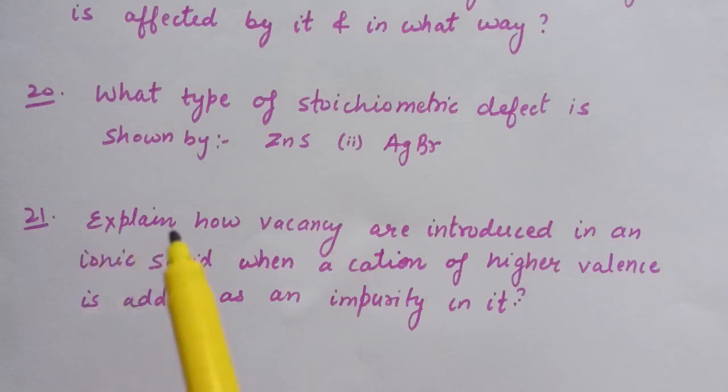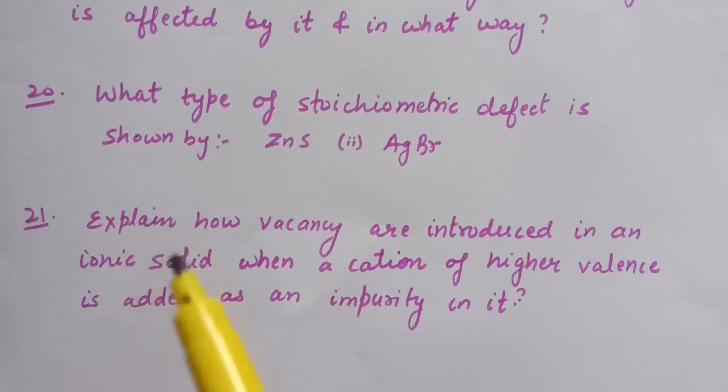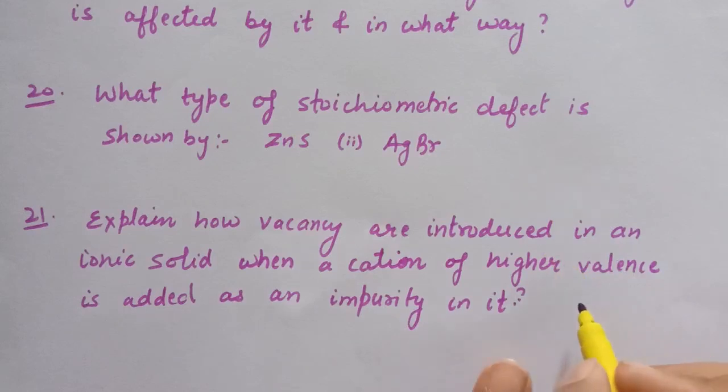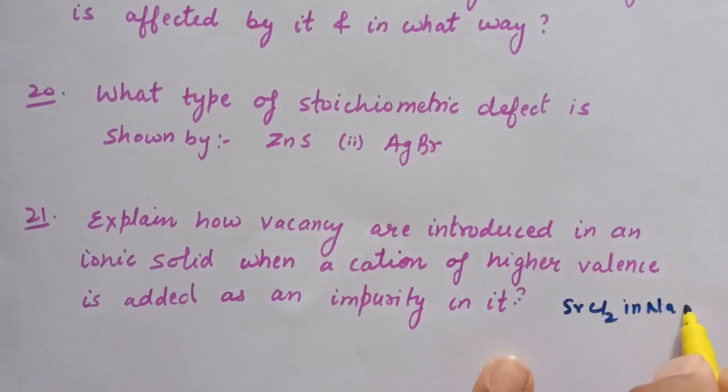Question number 21 is, explain how vacancies are introduced in an ionic solid when a cation of higher valence is added as an impurity in it. So this we had already discussed in the previous lecture in impurity defect. Example, when we add strontium chloride in NaCl, each Sr2+ replaces 2 Na+.